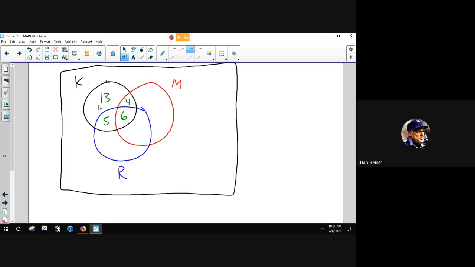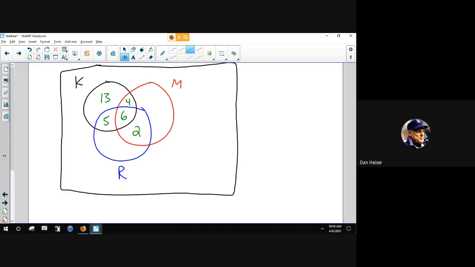Let's see what else we have. 10 like ketchup and mustard. Ketchup, mustard here, that does add up to 10. So that part's done. Mustard and relish is 8. Mustard is red, relish is blue, so here's where those 2 meet. Total is 8, which means this part is 2.